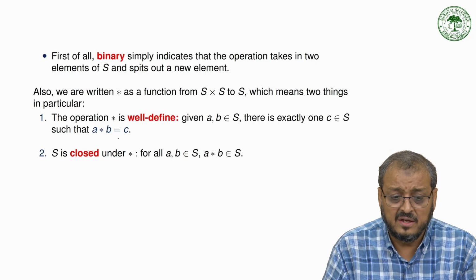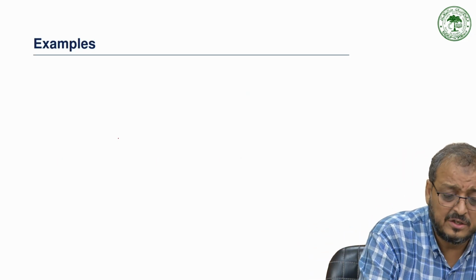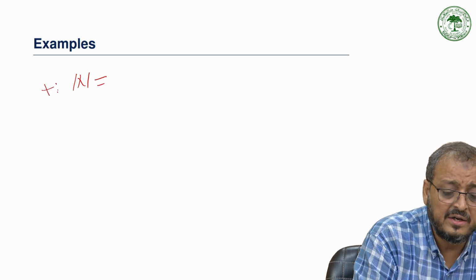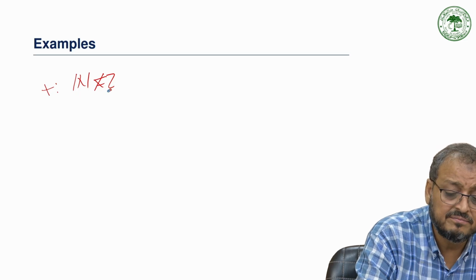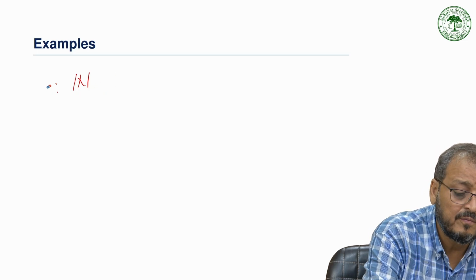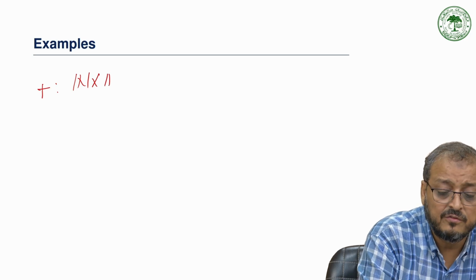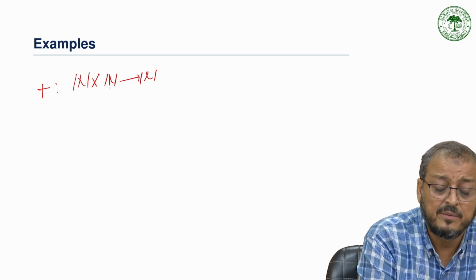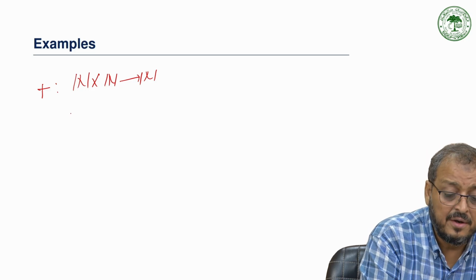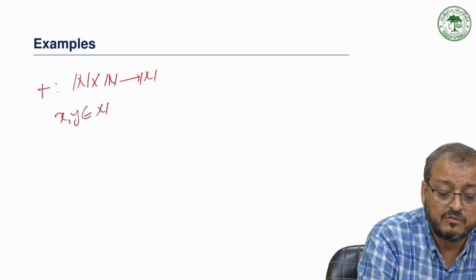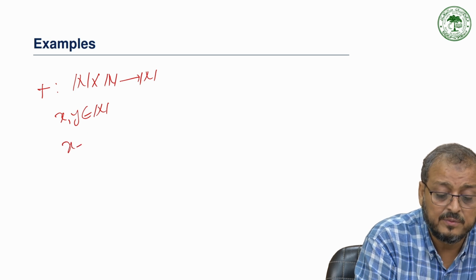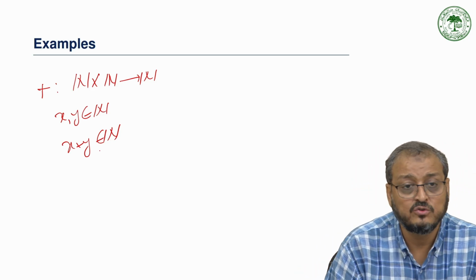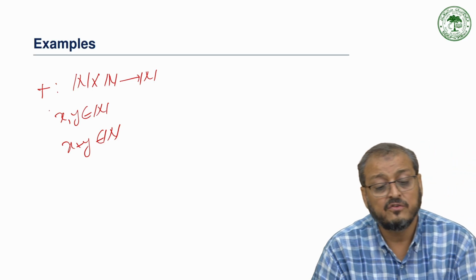Very trivial examples: take the set of natural numbers under addition, defined as N cross N to N. If x and y are two elements of the set of natural numbers, then under addition x plus y also belongs to N, because the sum of two natural numbers is again a natural number. So under addition the set of natural numbers is a binary operation.